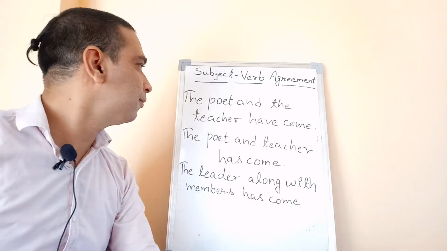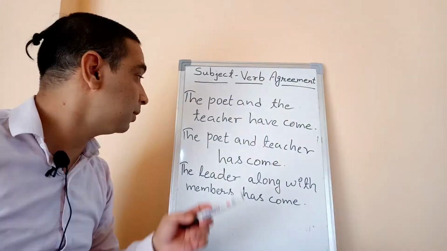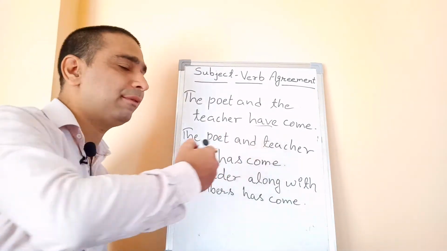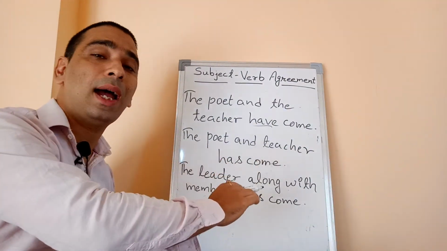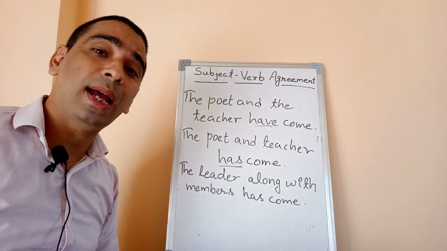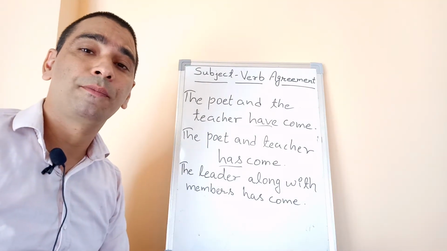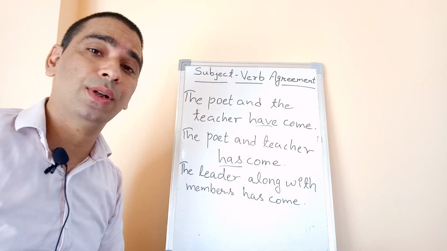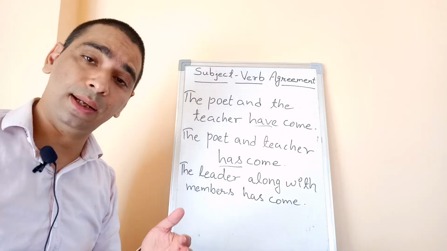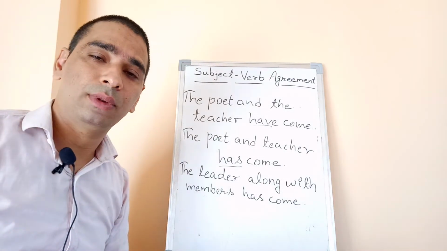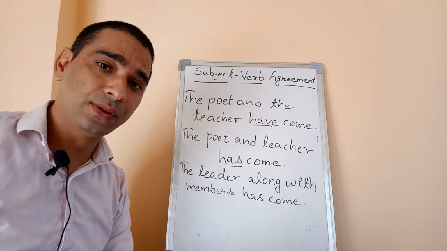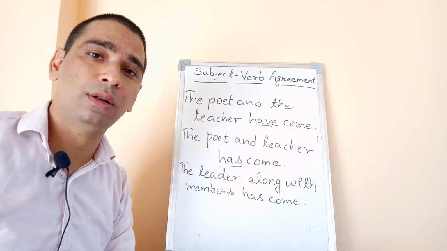All right, let us have a few more examples and pay attention to these examples. The poet and the teacher have come. In the first sentence, I'm using have come. In the second sentence, the poet and teacher has come. In the first sentence, I'm using have, the plural form, and in the second sentence has, the singular verb. I think you know that has is singular, have is plural. Was singular, were plural.